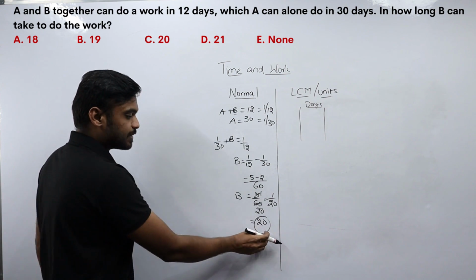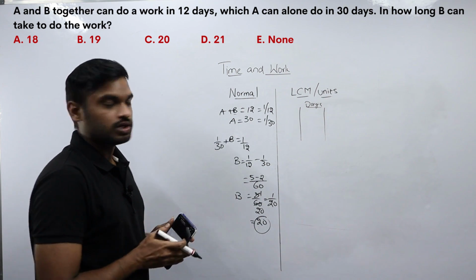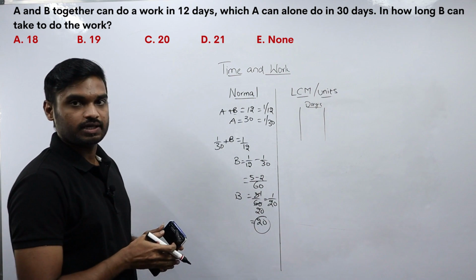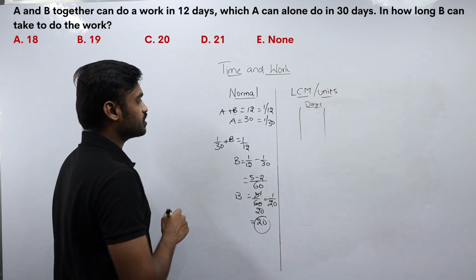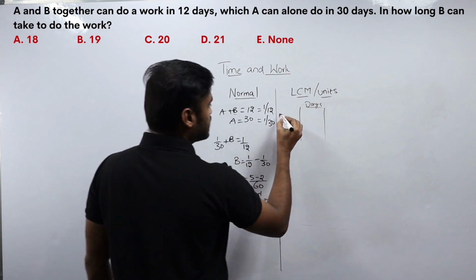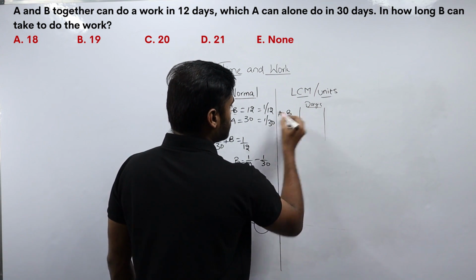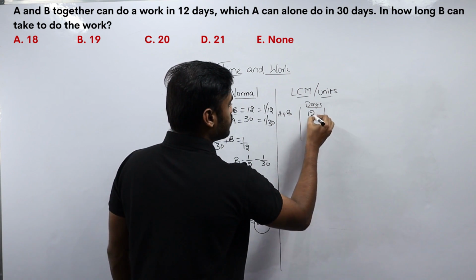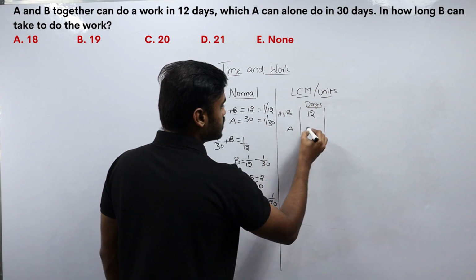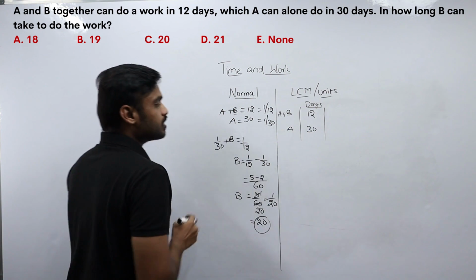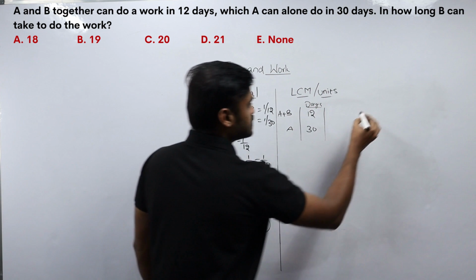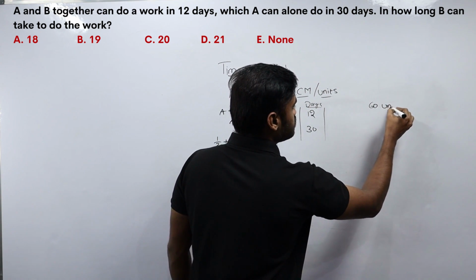Okay, this is the total time taken for B to complete the same work that is done by A and B combined. Now let us see how the LCM method works to solve the problem. They are saying that A plus B combined take 12 days to complete the work and A alone can do it in 30 days. So the LCM of 12 and 30 will be 60 units.